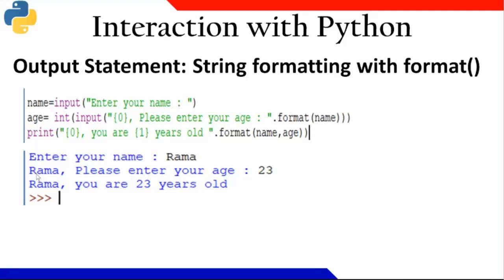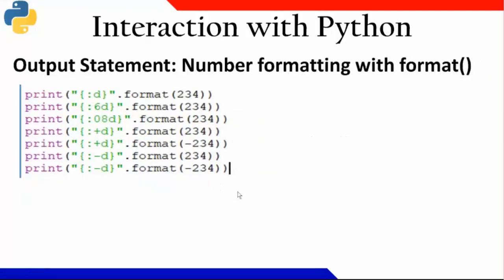So Rama will be appearing for curly bracket 0. Then enter your age, 23. 23 value is saved in the variable named age. And when I'm writing curly bracket 0 and curly bracket 1, so the order in which it appears, name and age, it got substituted. So Rama, you are 23-year-old. It got printed. Okay.